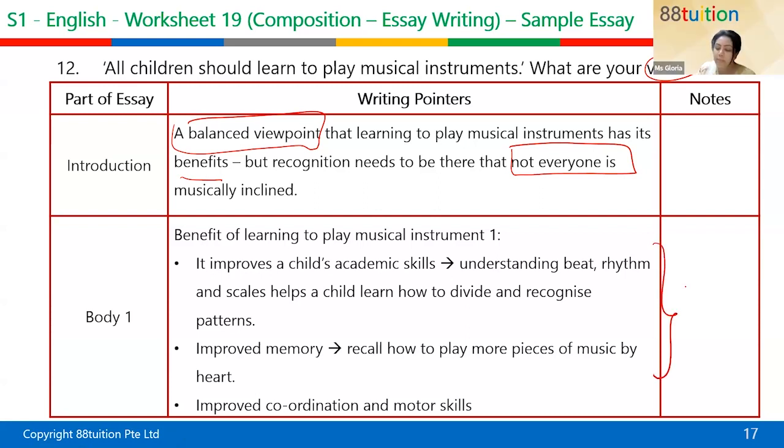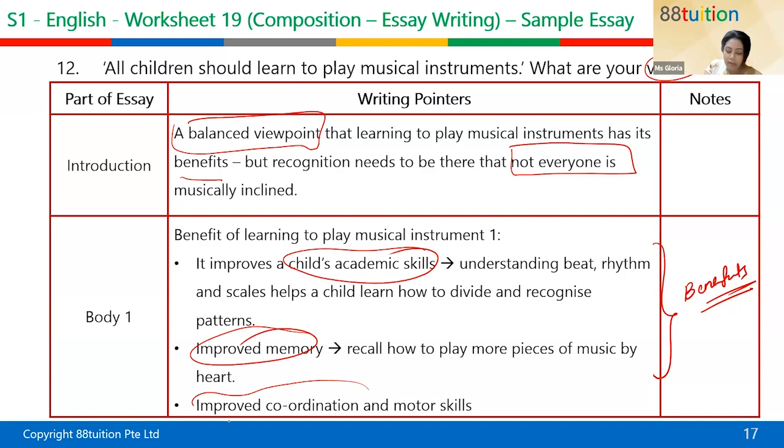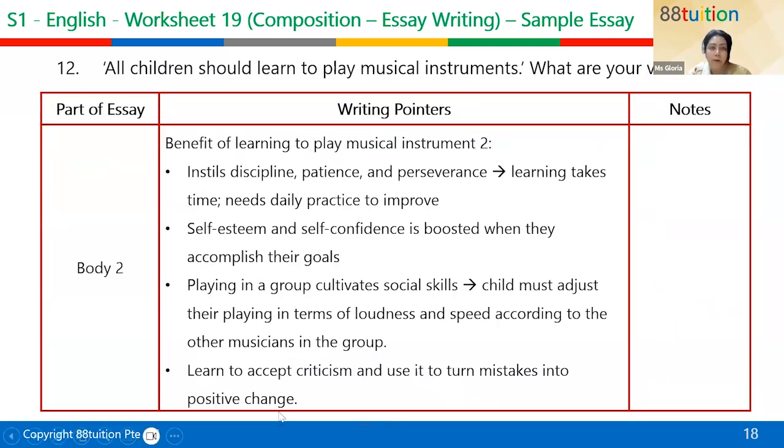So this entire paragraph is talking about the benefits. I want you to learn this because this teaches you how to structure your essay as well. So in this paragraph, what are you writing? The benefit of learning musical instrument is child's academic skills, memory, and coordination and motor skills. Do you get it, mother? So when you write essays like this, in this paragraph, you know that you're talking about the benefits. Put in all three benefits here. Let's look at paragraph 2.